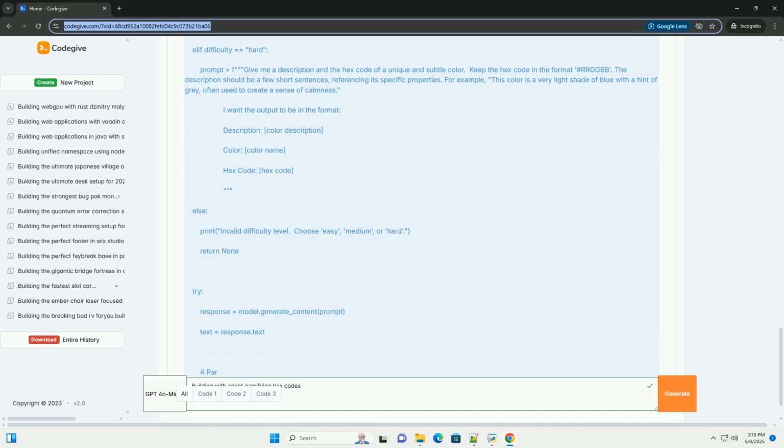explain_hex_code(hex_code) generates a prompt for the agent asking it to explain the RGB components of the given hex code. It calls the agent API to get the explanation and returns the explanation text. 5. The main game loop. Now, let's put everything together to create the main game loop.